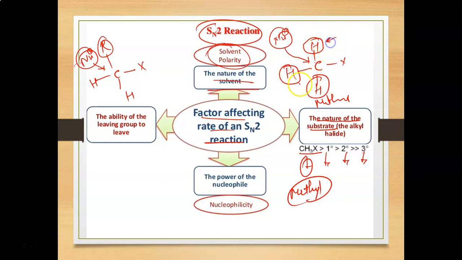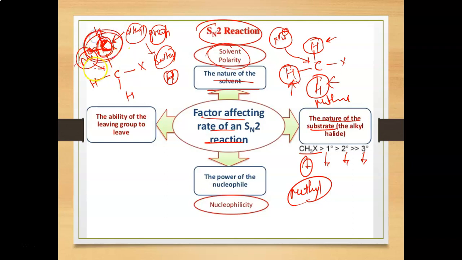Here there are only three hydrogens, which are very small groups. But in the second case, there is one alkyl group which is bulky, at least very bulky compared to the hydrogen. Bulky means they can take more area, and hence the attack of the nucleophile will be very slow as compared to the methyl halide.